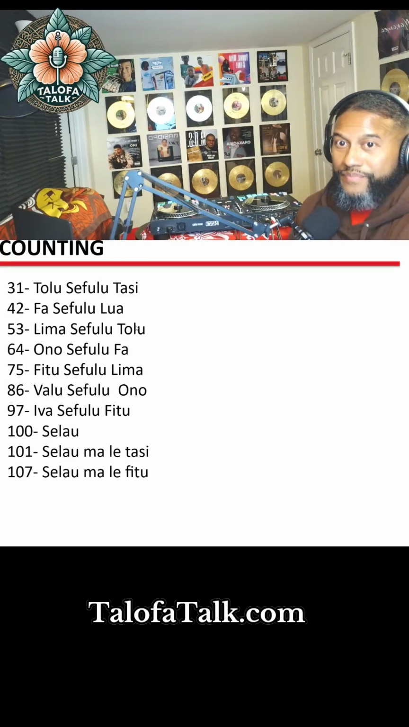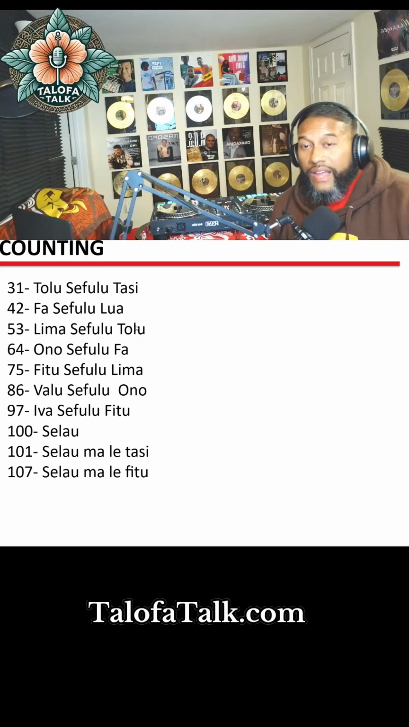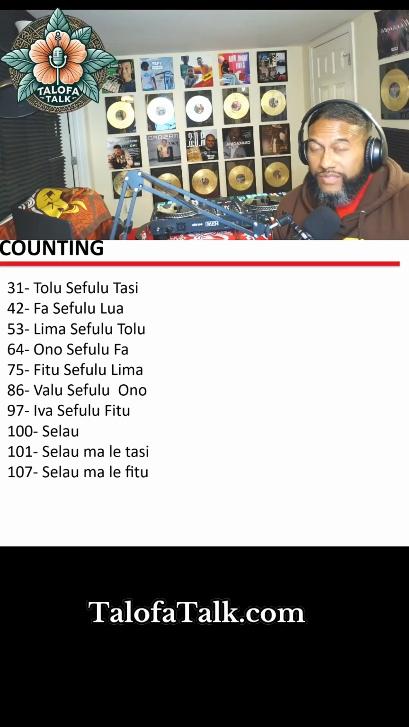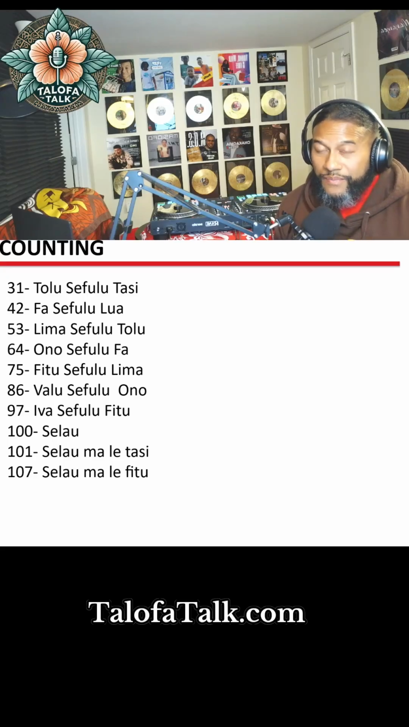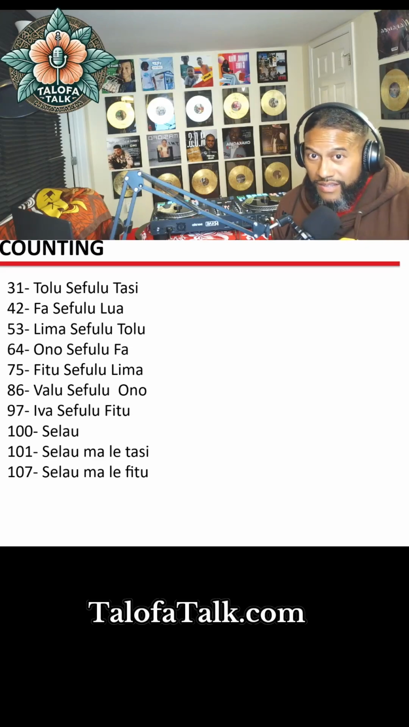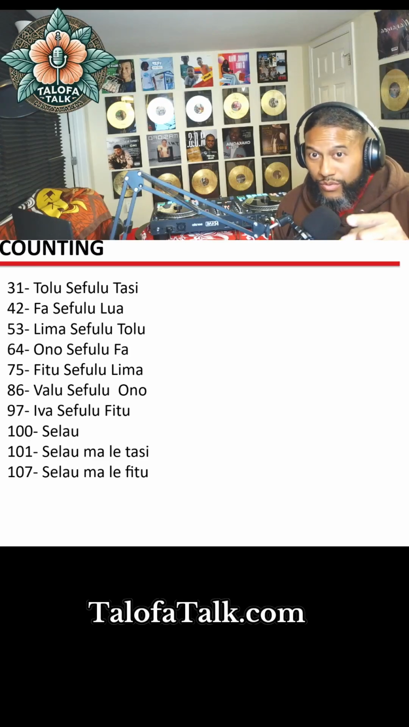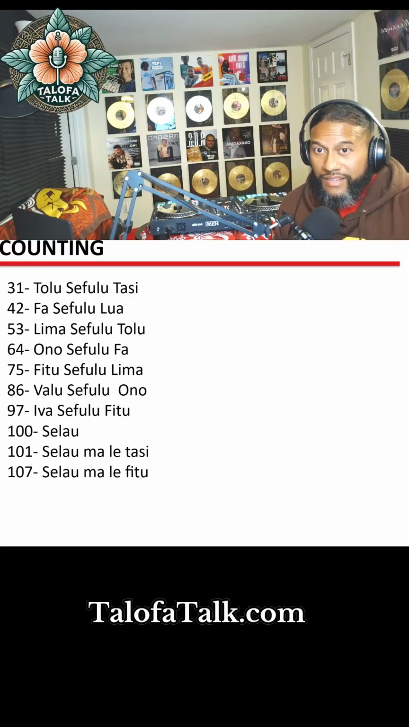All right? Now we have three tens and a one. Tolu sefulu tasi. Again, you might hear people say tolu sefulu maletasi. Four tens and two. Fa sefulu lua. Fa, four sefulus, four tens, and two. Fa sefulu lua. Okay, that pattern just follows all the way down.